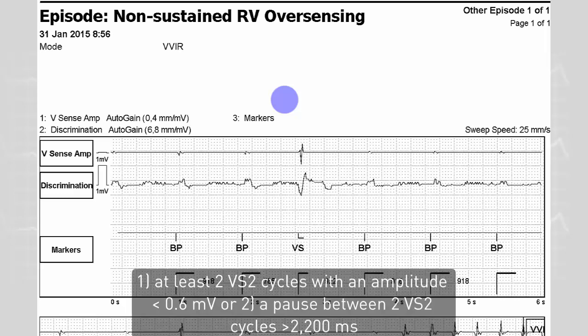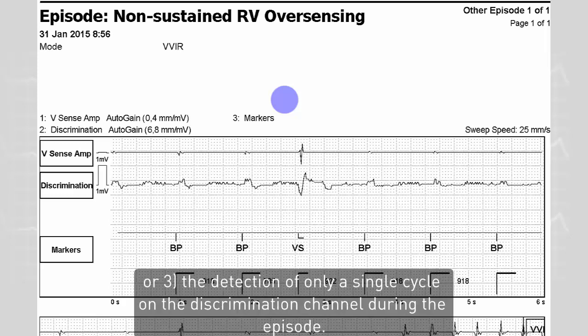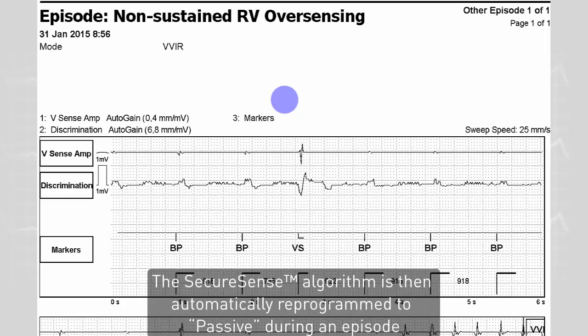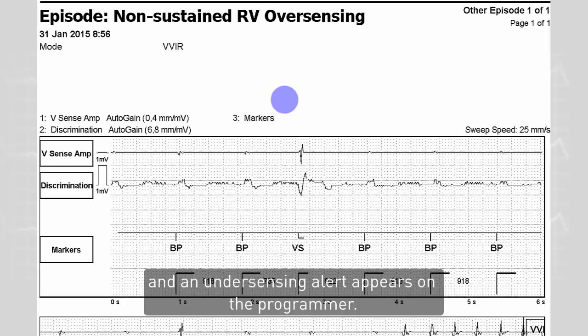1. At least 2 VS2 cycles with an amplitude of less than 0.6 millivolts, or 2. A pause between 2 VS2 cycles of at least 2200 milliseconds, or 3. The detection of only a single cycle on the discrimination channel during the episode. The SecureSense algorithm is then automatically reprogrammed to passive during an episode, and an undersensing alert appears on the programmer.